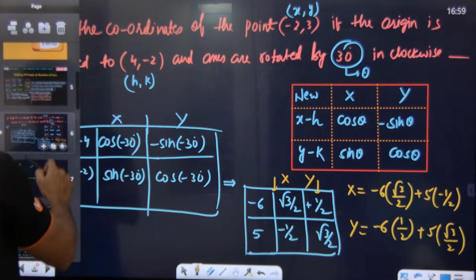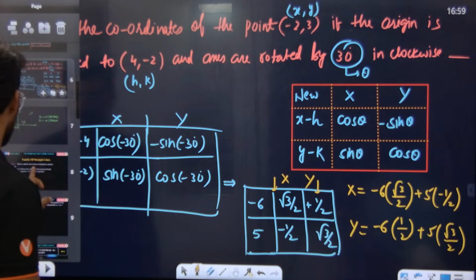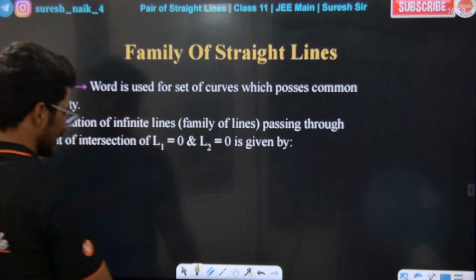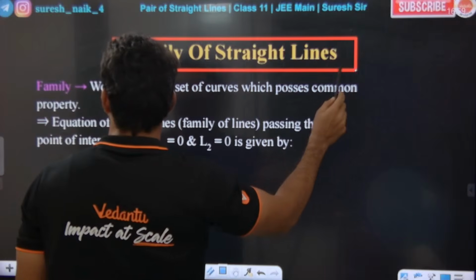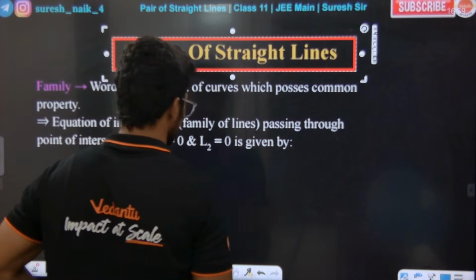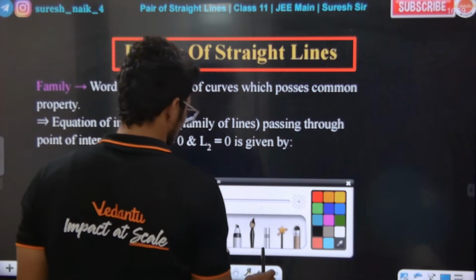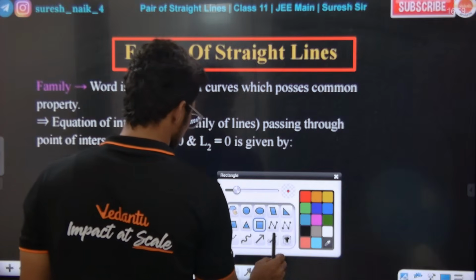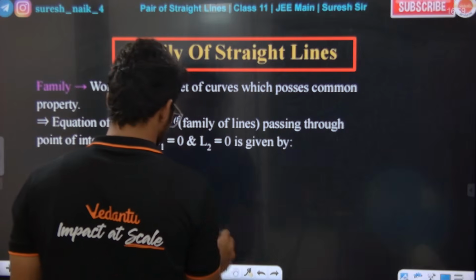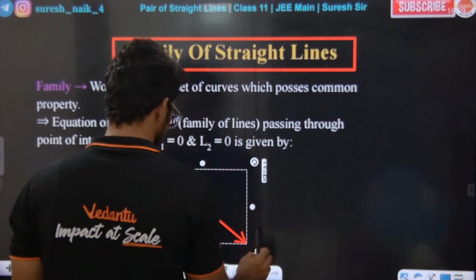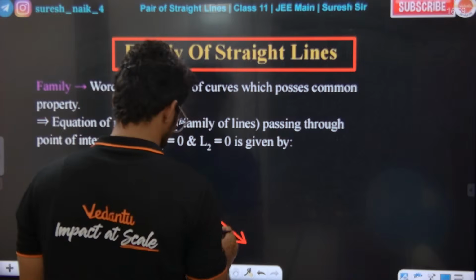Now the concept I am going to discuss is family of circles. The next concept is family of circles. In family of circles, this is very, very important. Listen to the class. What does family mean basically? It is simple. We use this concept whenever we get this kind of information.